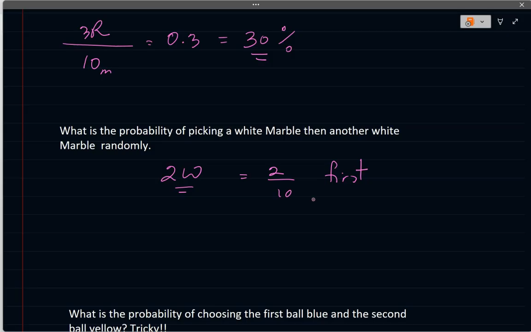Okay, first draw. But then it says, what if you pick another one? So you take one, but you're not replacing it, and then you're going to reach over and grab another one. Well, for the next one, you have only one white marble left because you already took one out. Okay, technically, all right? So the probability of the first one would be 2 out of 10, but the next one will be 1 out of 9 because now there are only 9 marbles in there.